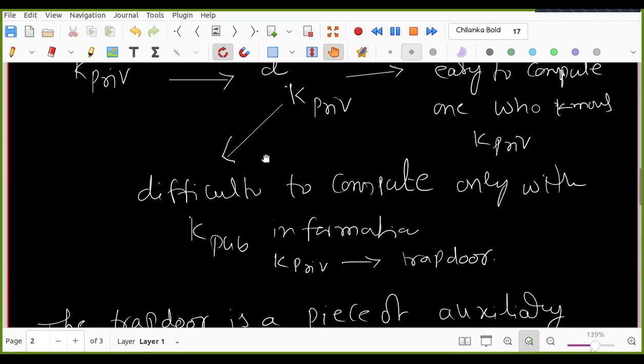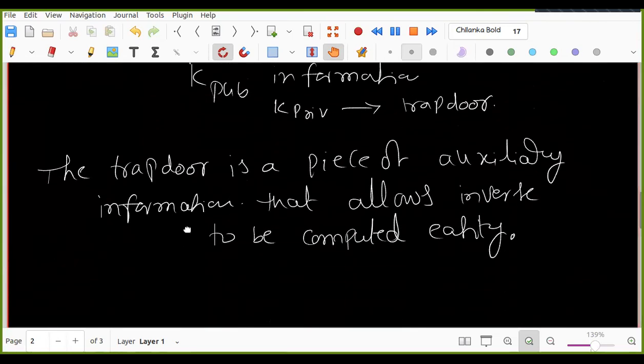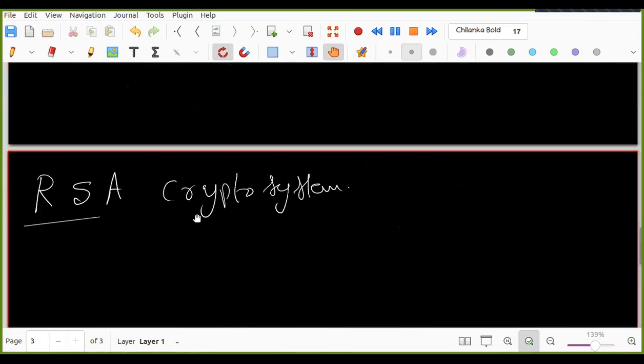At that moment, people were trying with hard problems. These three people gave the RSA crypto system, but it took time. Once the Diffie-Hellman paper came, there was a lot of rush to get something. Merkle and Hellman also tried, but they used the knapsack problem.